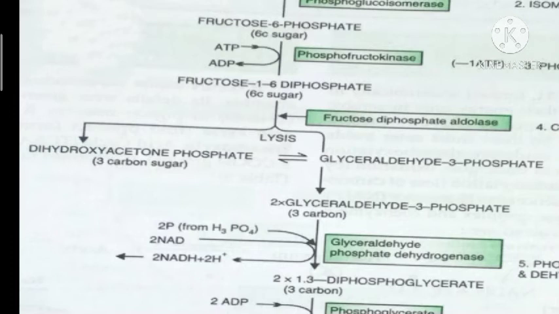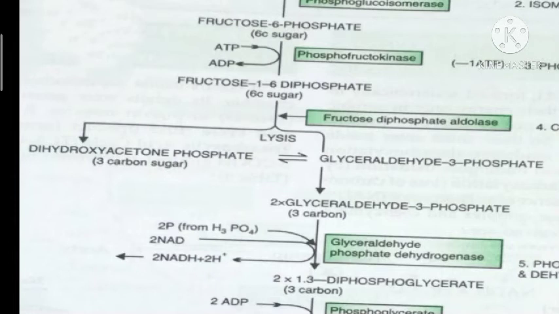Now this fructose 1,6-bisphosphate can be converted into 3-carbon sugars, that is dihydroxyacetone phosphate and glyceraldehyde 3-phosphate. Fructose 1,6-bisphosphate is a 6-carbon sugar which is converted into 3-carbon sugars, dihydroxyacetone phosphate and another molecule of glyceraldehyde 3-phosphate.